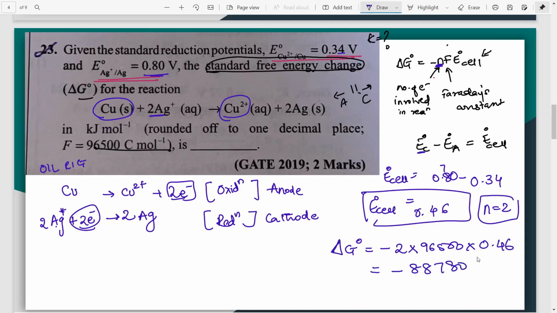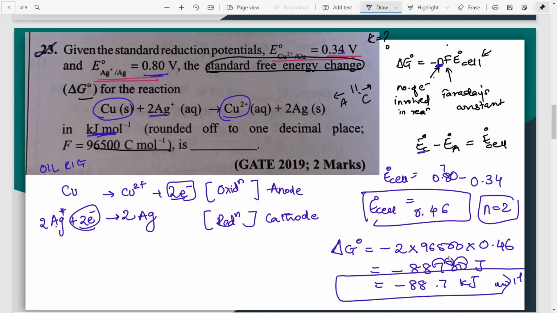88780. However, they have asked you to give them answer in what? Kilojoules or joules, you have to see. So they have asked you to give answer in kilojoule per mole. But what you get over here is in joules. So you have to convert joule to kilojoule. So how are you going to do that? Shift the decimal, 1, 2, 3 places. So that will be minus 88.7 kilojoules per mole. This is the answer. So this is how you can solve questions.